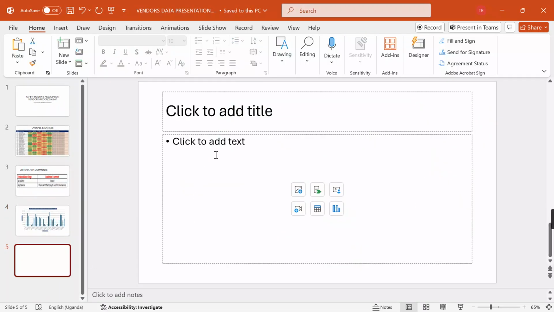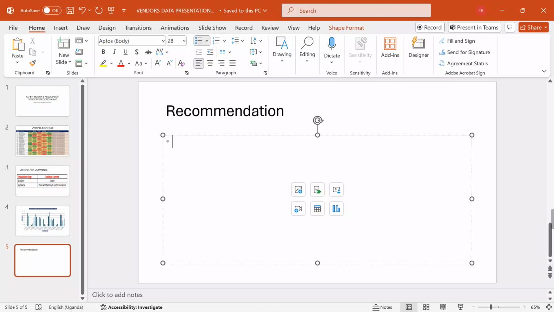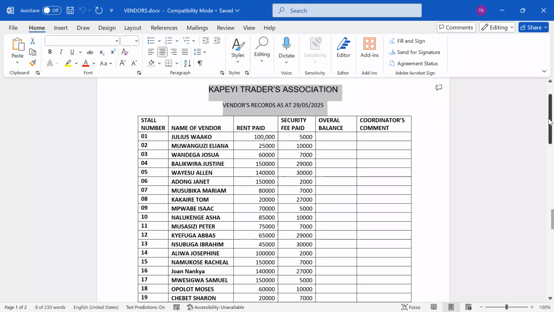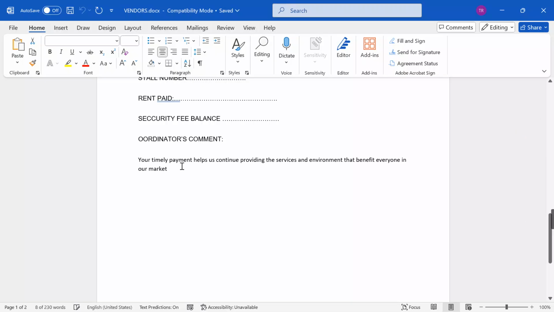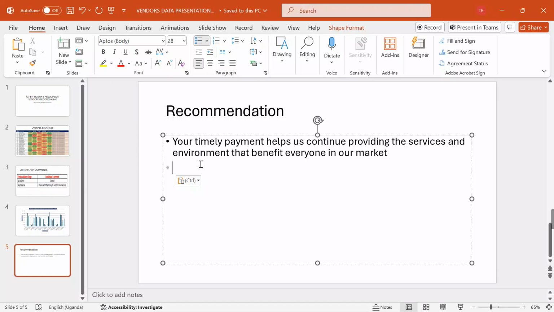Now, away from that, I can come here and say recommendation. Under the recommendation, remember we had something in our support material here: your timely payment. I want to take this to be my recommendation.